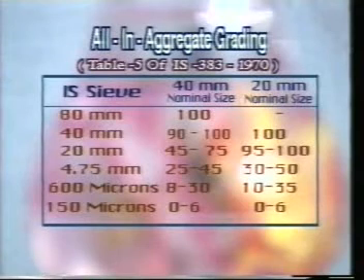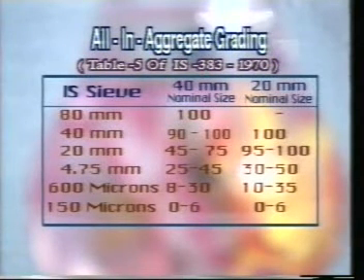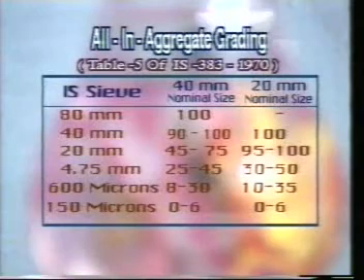All-in aggregate grading. This is as per table 5 of IS 383/1970. This comprises both coarse aggregate and fine aggregate. As you can see, the sizes of the aggregates are mentioned here, right from 80 mm to 150 micron. This means it comprises both fine aggregate and coarse aggregate.